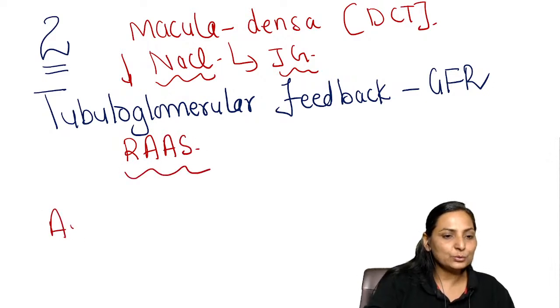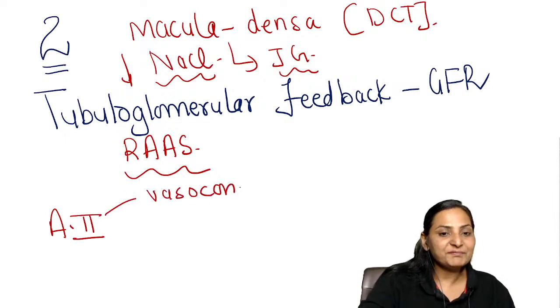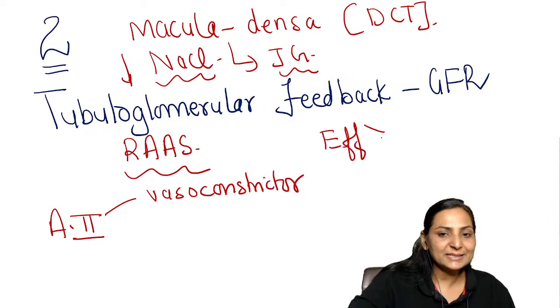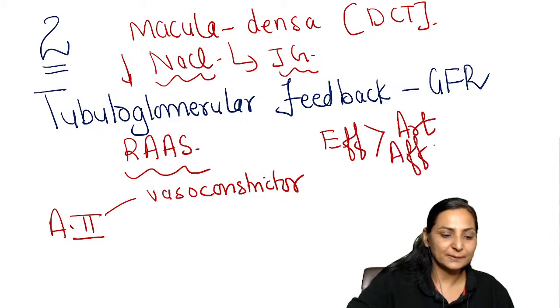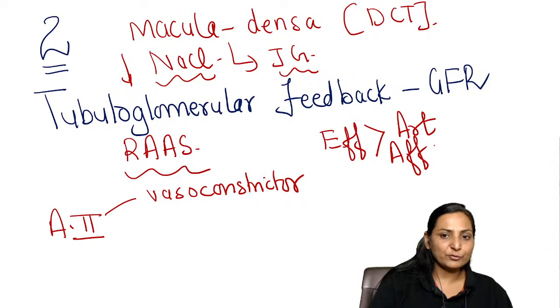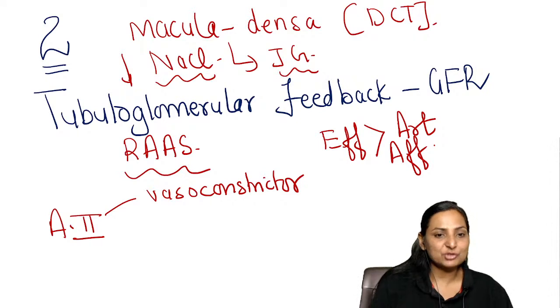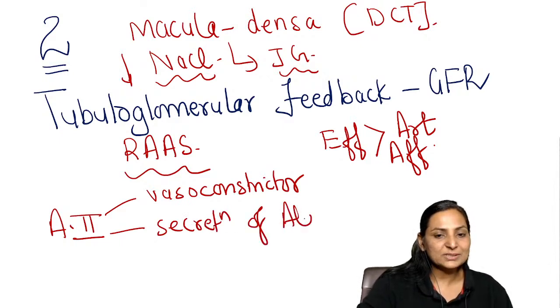And you know that angiotensin 2 is a very, very potent vasoconstrictor. And remember that it prefers efferent arterioles more than the afferent arterioles. A selective constriction of the efferent arteriole, and with a mild to moderate efferent arteriolar constriction, we will have an increase in GFR. The other function of angiotensin 2 is secretion of aldosterone.